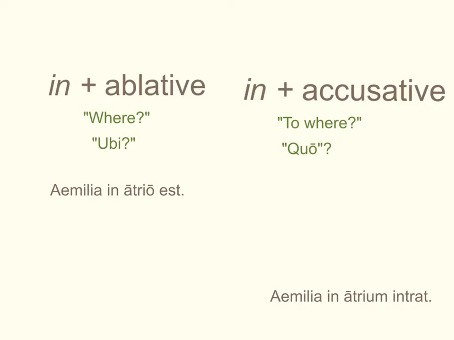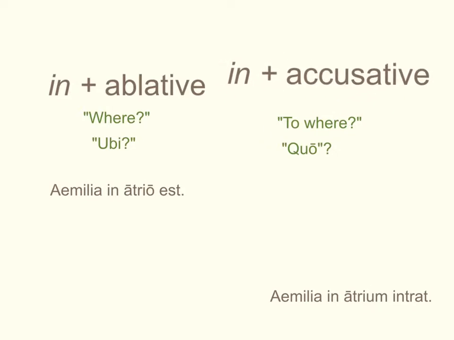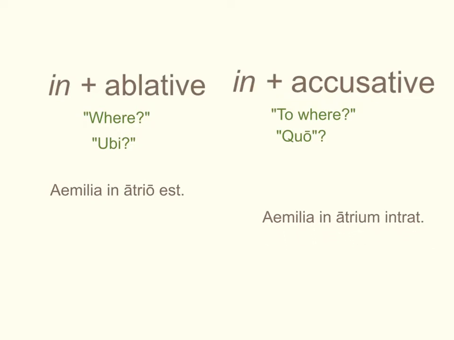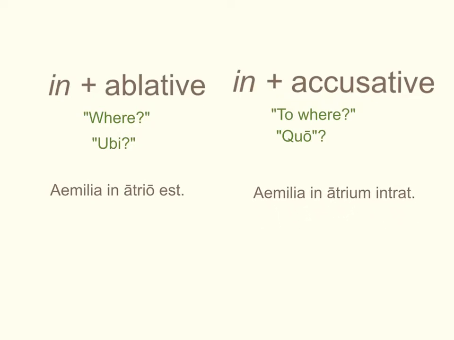Whereas when we use in plus the accusative, we're really looking for an answer to the question to where, which in Latin we ask with quo. To where are you going? And our answer would be Aemilia in atrium intrat. That is the place to which she is going. That is the place into which she is entering, in this case, Aemilia in atrium intrat.